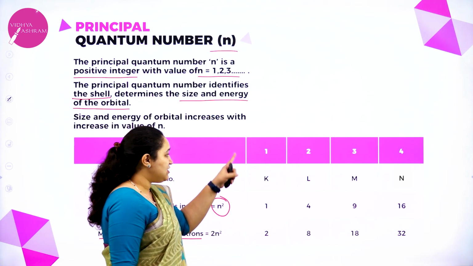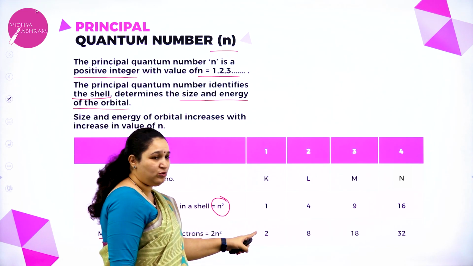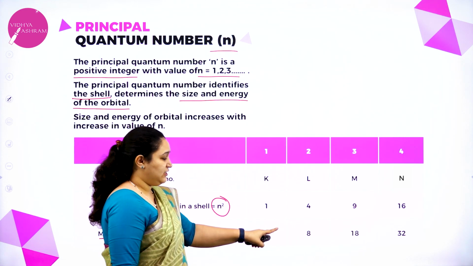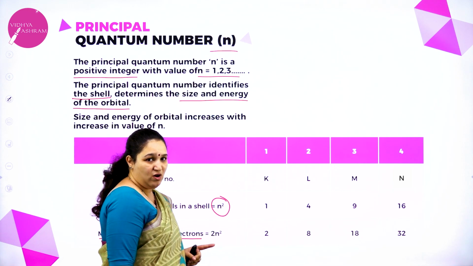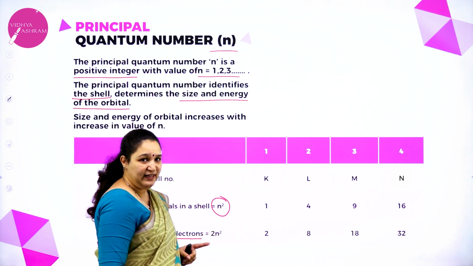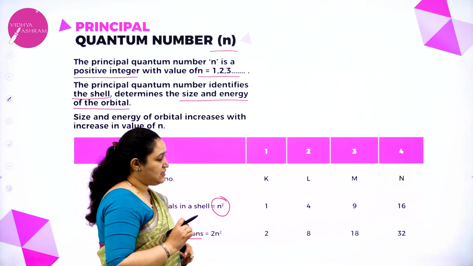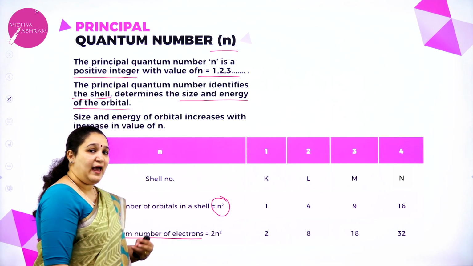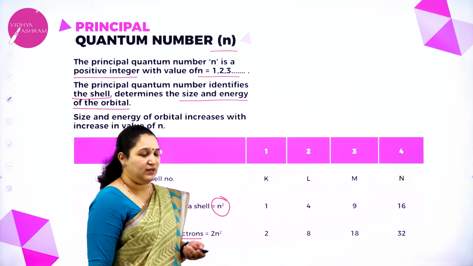So the first shell has got 1 orbital and it has got 2 electrons. The second shell has 4 orbitals and it has got 8 electrons. The third shell has got 9 orbitals and it has got 18 electrons, and the fourth shell has got 16 orbitals and it has got 32 electrons. So we learn more about the orbitals with the next quantum number.